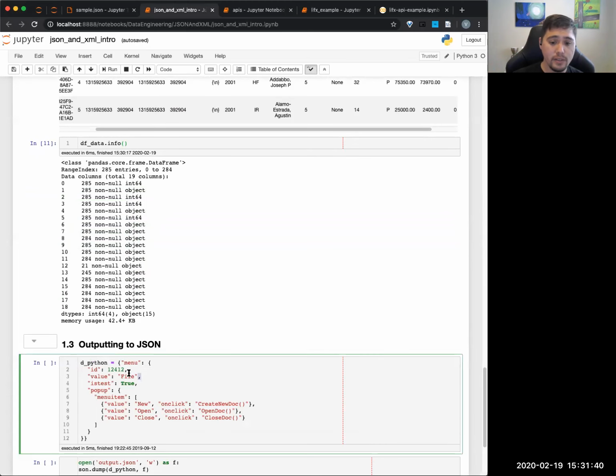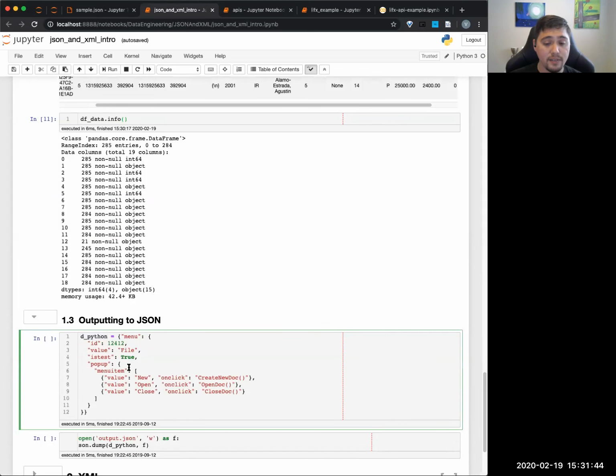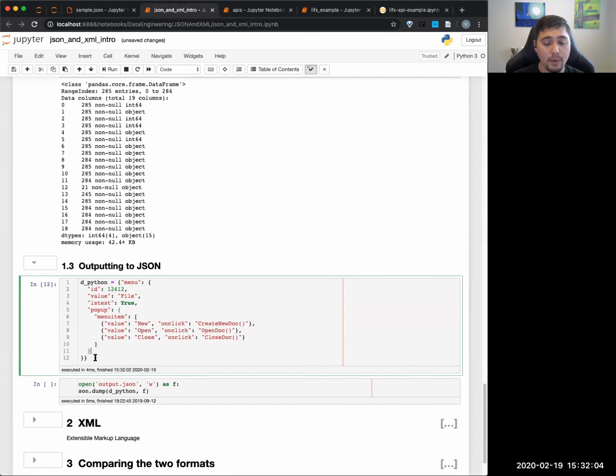So what we can do is make a dictionary in Python. You can see here, this is very similar to the very first example of JSON I showed you, except it's all valid Python. This is a dictionary. The first key goes to menu, and in that menu is another dictionary with ID, value, is test, popup. And popup actually points to another dictionary and so on. So we're making legitimate Python here, and I want to send this now into JSON format.